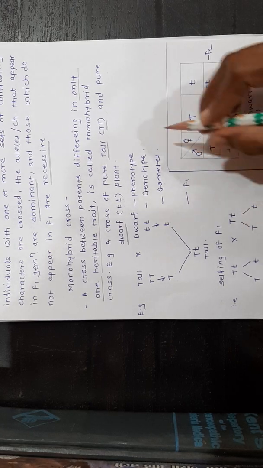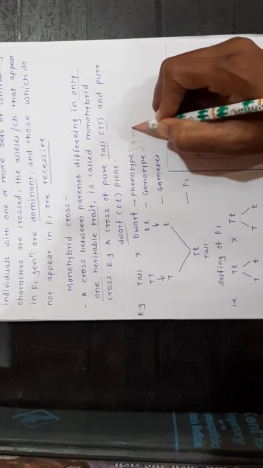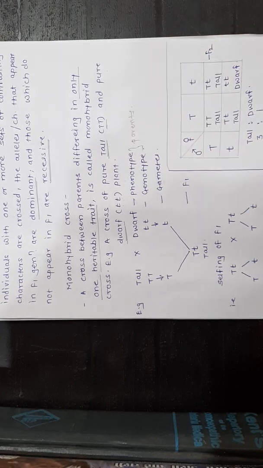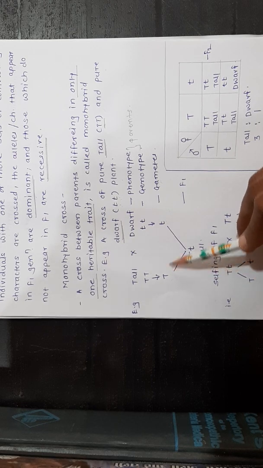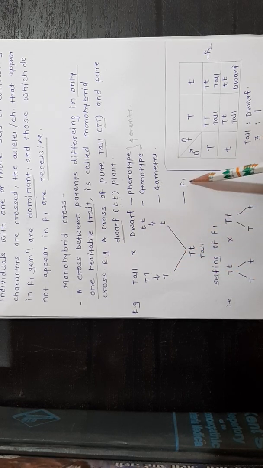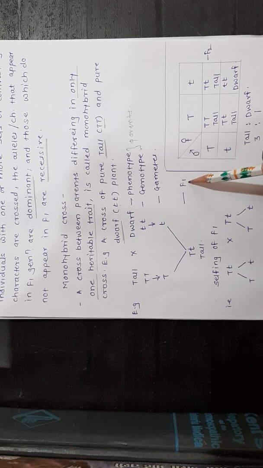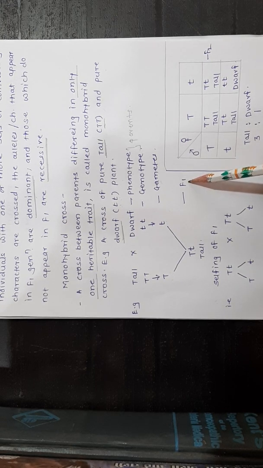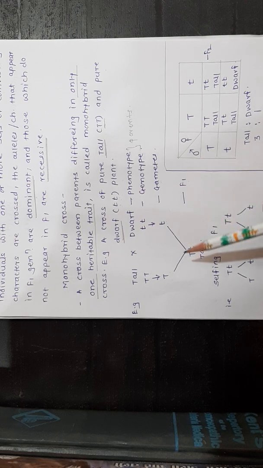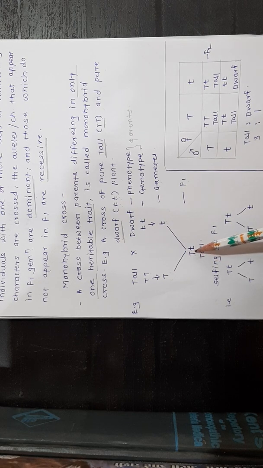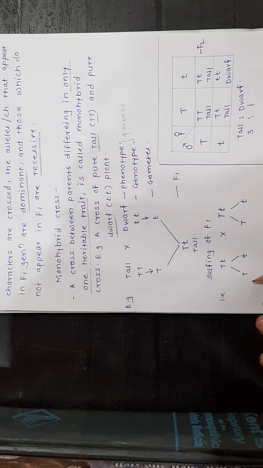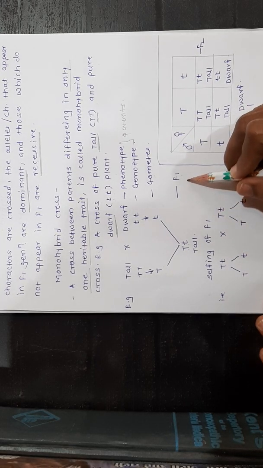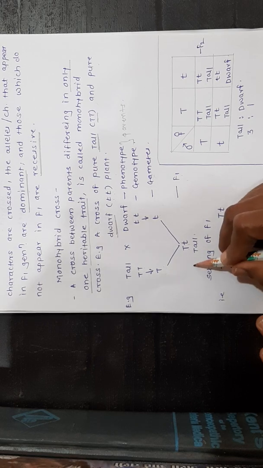We may label them as the parents. Then if we cross these gametes, we will obtain the first generation. Mendel named this the F1 generation. In the F1 generation, capital T and small t get hybridized to form capital T, small t as a hybrid tall plant. Means in case of the F1 generation, a hybrid tall plant will be obtained.